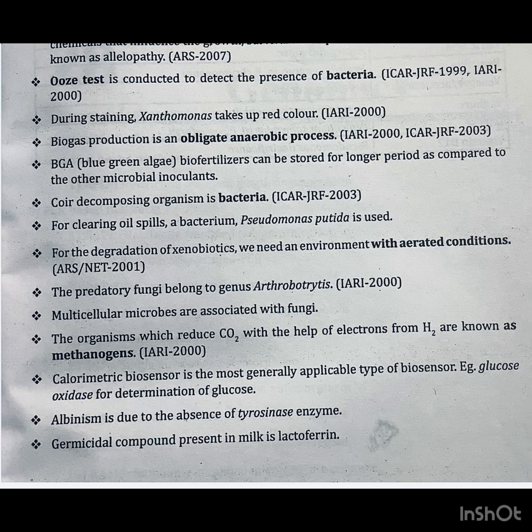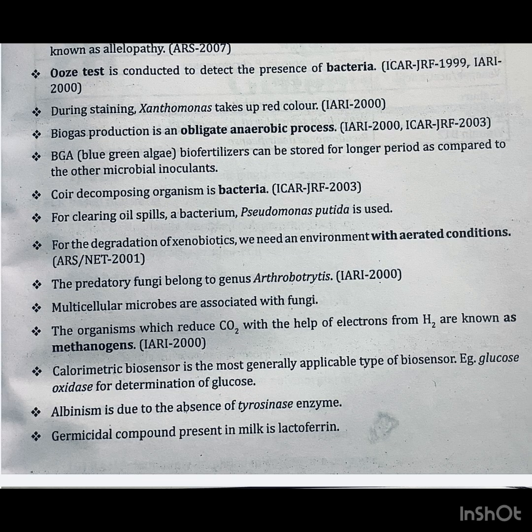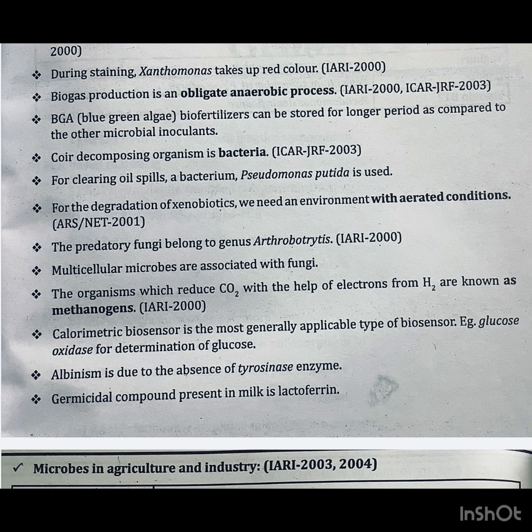BGA, blue-green algae biofertilizer, can be stored for a longer period as compared to other microbial inoculants. Coir decomposing organism is bacteria. ICAR JRF 2003. For clearing oil spills, the bacterium Pseudomonas putida is used. For the degradation of xenobiotics, we need an environment with aerated conditions. ARS Net 2001 question. And this question for clearing oil spills by the bacterium Pseudomonas putida was asked in ARS 2012. The predatory fungi belong to genus Arthrobotrys. Question asked in IARI 2000.